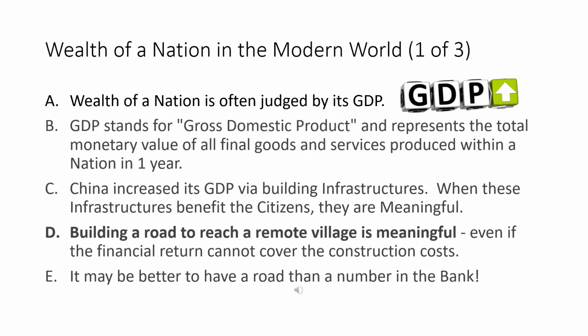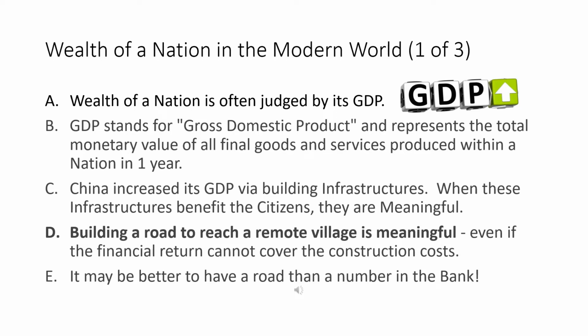Wealth of a nation in the modern world, 1 of 3. A. Wealth of a nation is often judged by its GDP. B. GDP stands for Gross Domestic Product and represents the total monetary value of all final goods and services produced within a nation in 1 year.